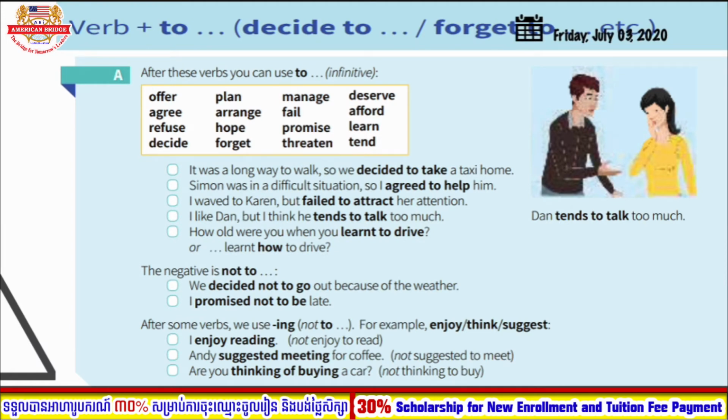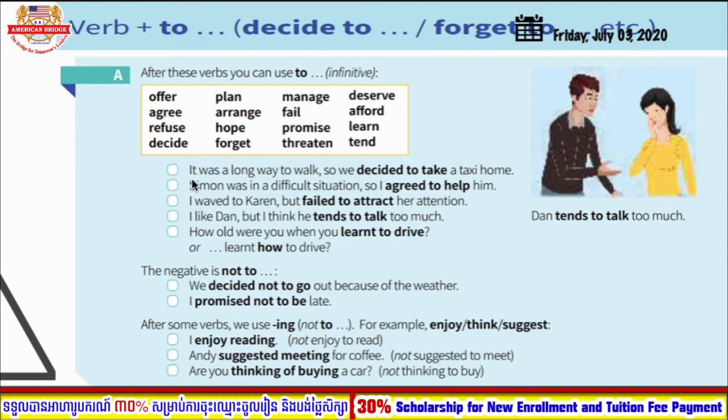So we use to infinitive with verbs such as decide or forget. In the box you can see verbs that you should remember, because all those verbs automatically use to infinitive. The verbs such as offer, agree, refuse, decide, plan, arrange, hope, forget, manage, fail, promise, threaten, deserve, afford, learn, and tend. So these are the verbs that automatically use with to infinitive.